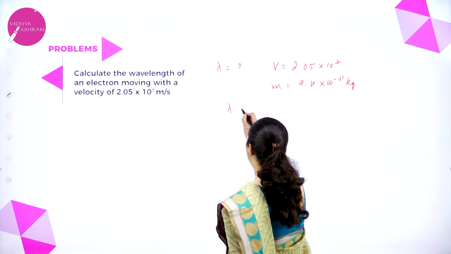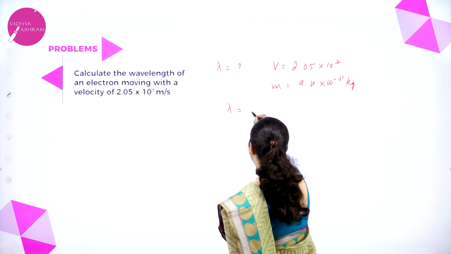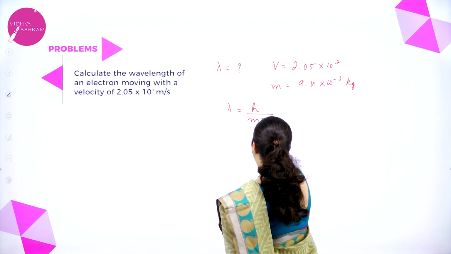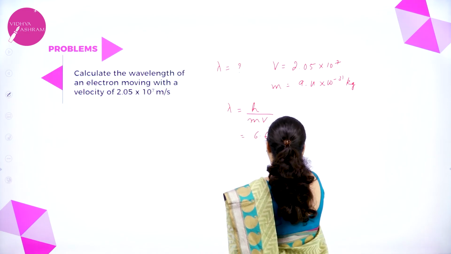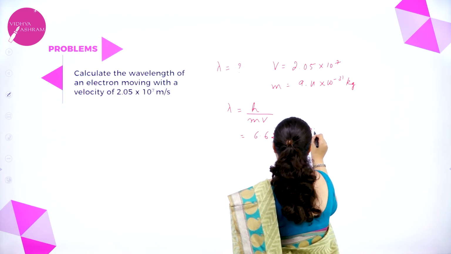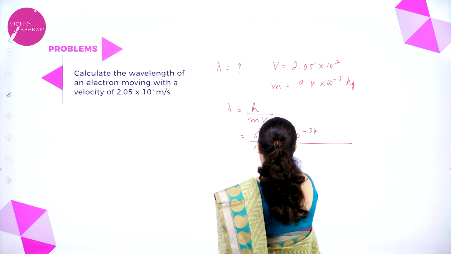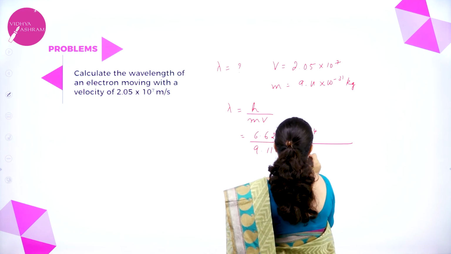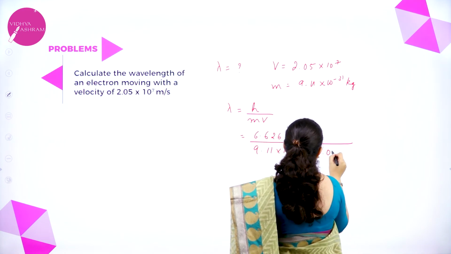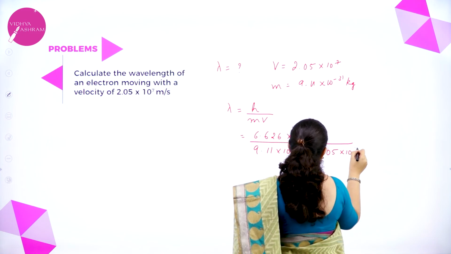So direct formula, lambda is equal to h by mv. h is 6.626 into 10 to the power minus 34 divided by 9.11 into 10 to the power minus 31 into 2.05 into 10 to the power 7.